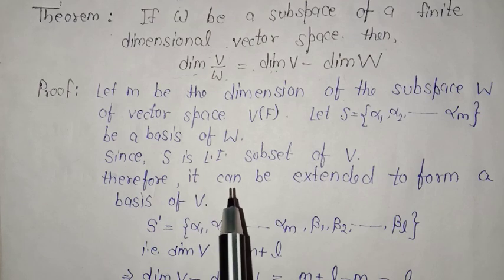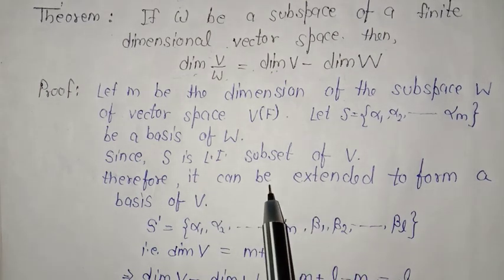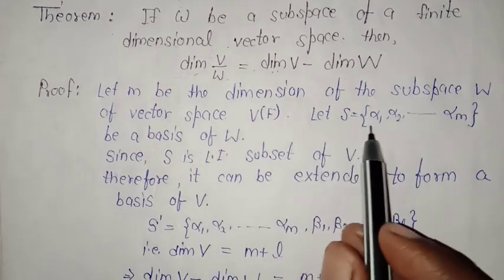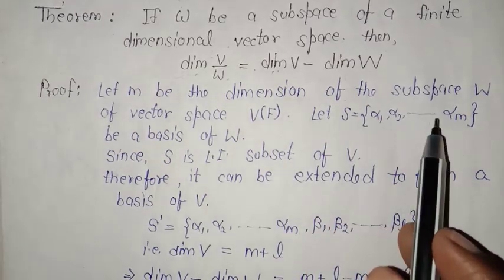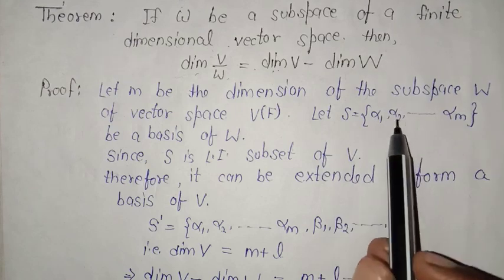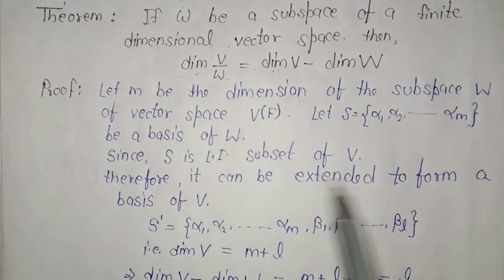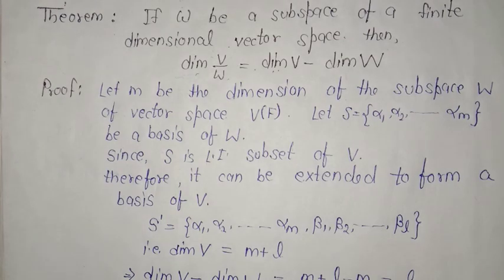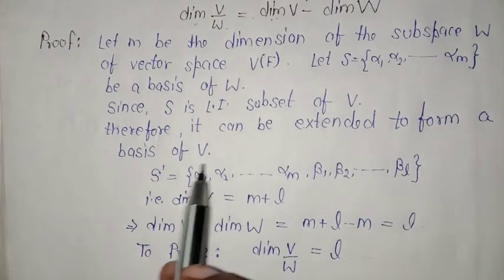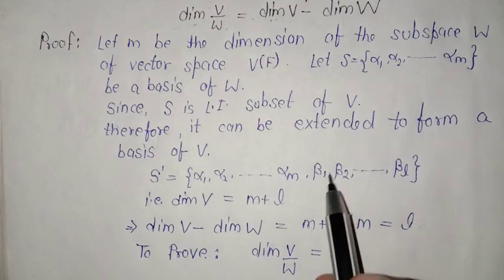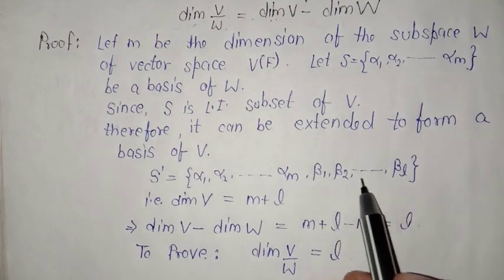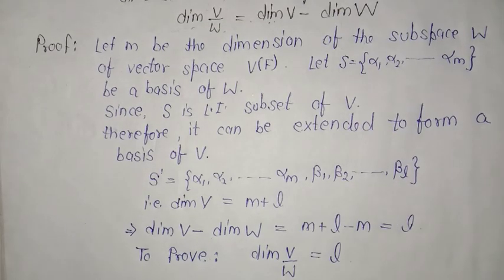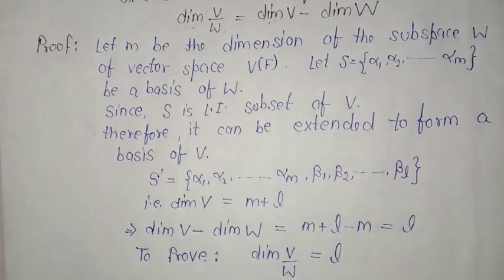Therefore, by the extension theorem, each basis can be extended to form a basis of V. That is, this is the basis of the subspace, and it can be extended by adding some LI vectors to form a basis of V. This is the statement of the extension theorem. So let S dash be the basis of the vector space V. Then we are adding l vectors to the basis of W such that it forms a basis for the vector space V.